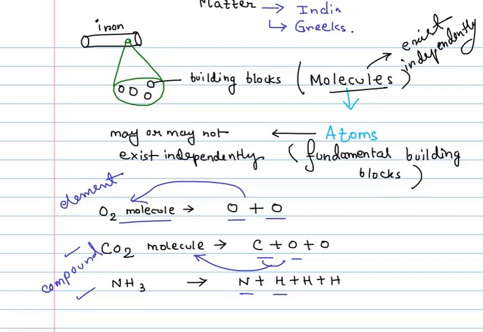But the person who actually brought it into scientific language by performing experiments on this for the first time was John Dalton. After John Dalton gave his basic atomic theory, which he proposed in the 19th century, in 1803, this entire study of atoms and molecules and what is actually happening at the subatomic level gained momentum.